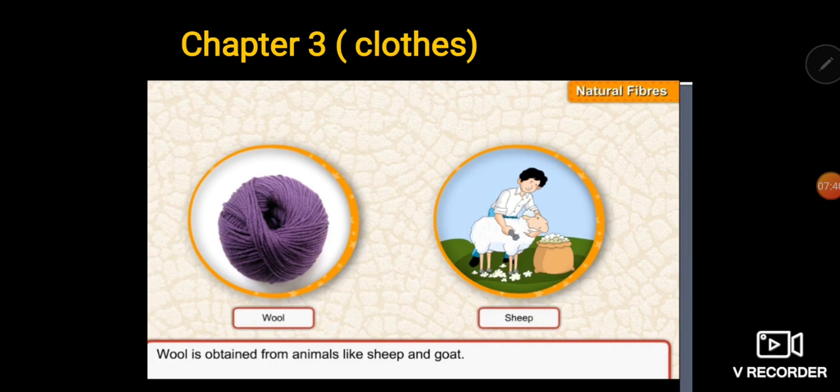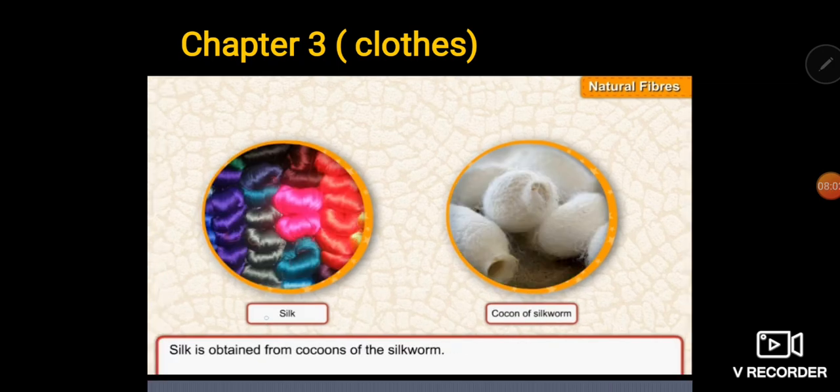Then this fleece is cleaned. After cleaning, it is changed into yarns, with the help of machines or manually, and then after knitting we can obtain the fabric, woolen fabric, right? After this, the second thing is silk.